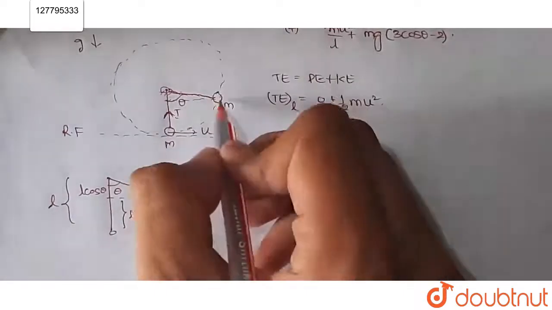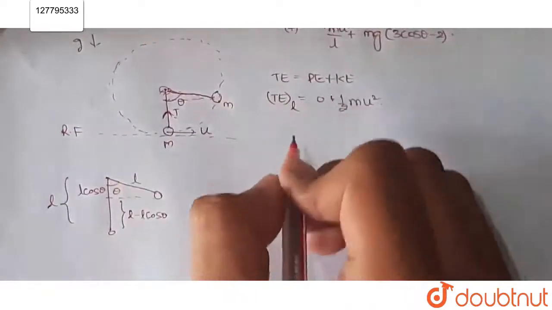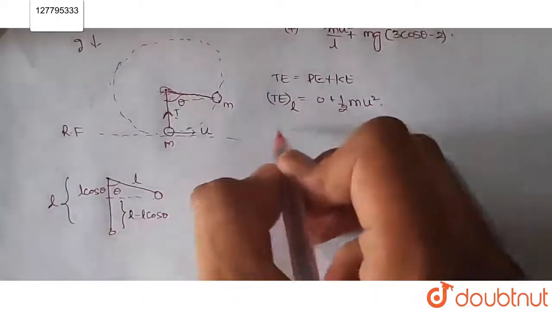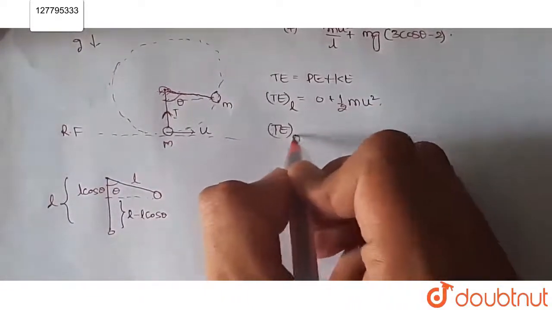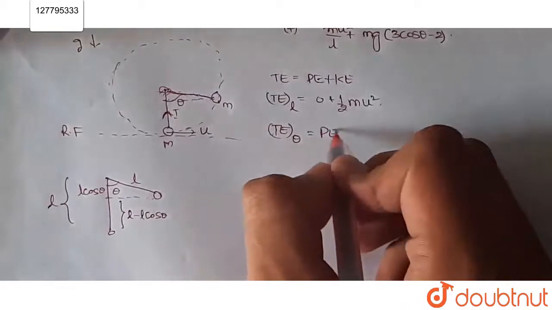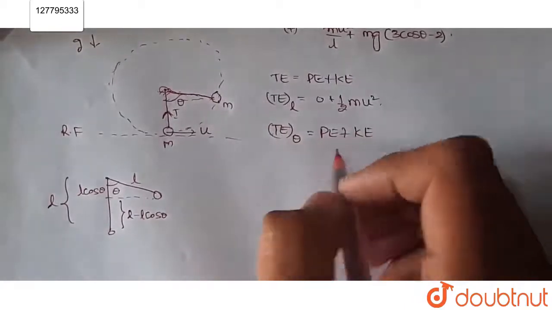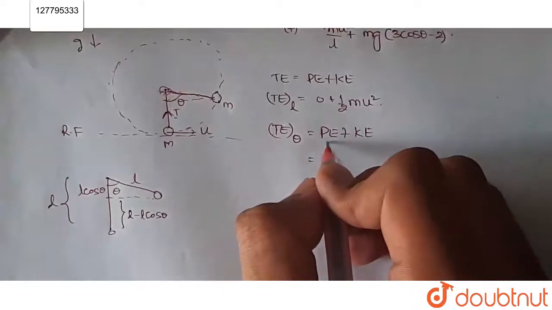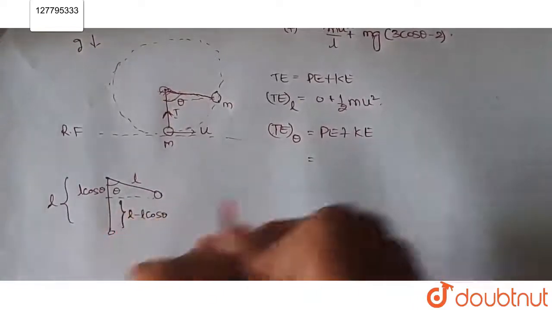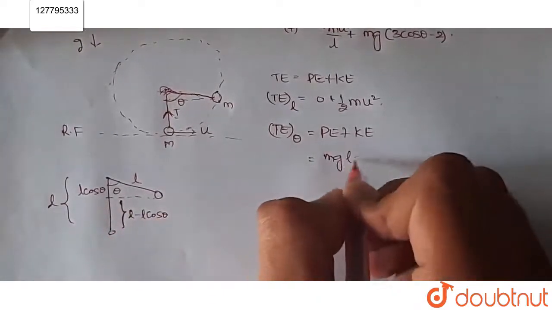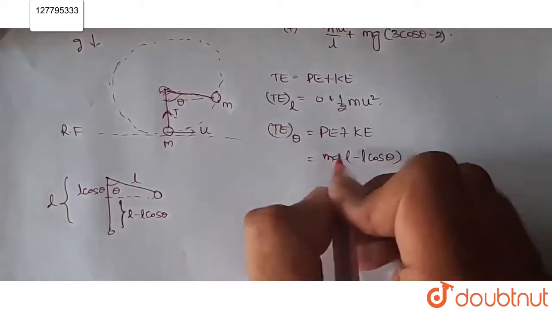So for this body at angle theta, the energy is given by potential energy at that point plus kinetic energy at that point. So potential energy at that point is mg into l minus l cos theta, right?